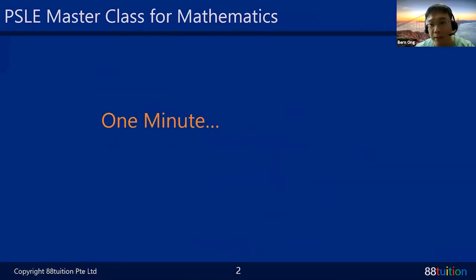Remember this? Those who attended masterclass number 5: 1 minute, 1 mark. So usually if the question is a 4-mark question, you're about to spend 4 minutes on it. But this time round, I think you have to spend a little bit more. Usually for those 4-mark ones, you have to spend about twice the amount of time, 8 minutes, for this type of question. It's not going to be simple.